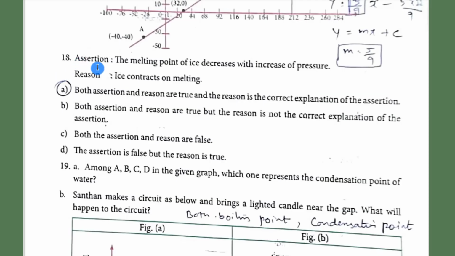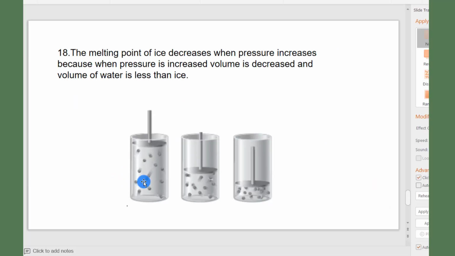Question number 18. Assertion: the melting point of ice decreases with increase of pressure. Reason: ice contracts on melting. Both assertion and reason are true and the reason is the correct explanation of the assertion. Consider this picture. Inside it you have ice. When you press with a piston, what will happen?